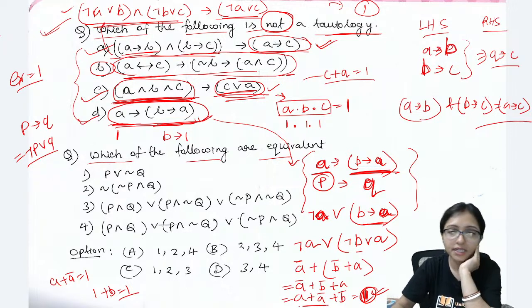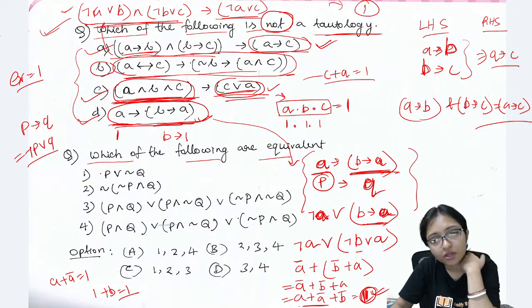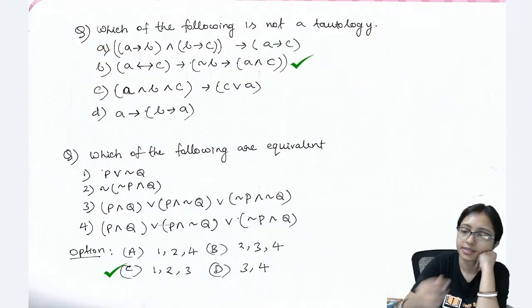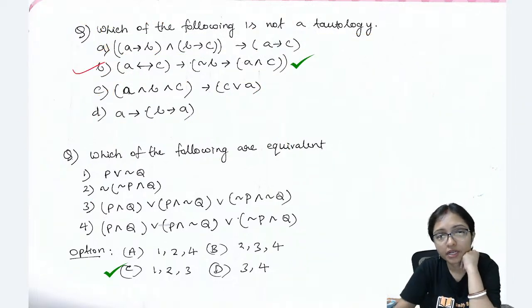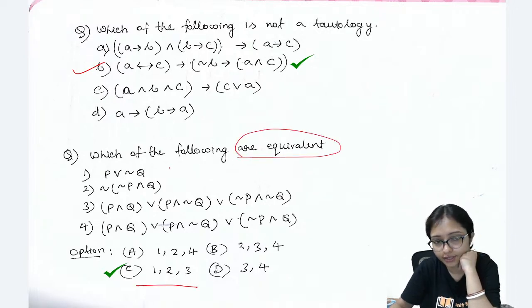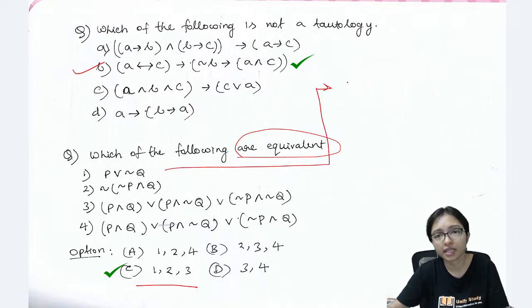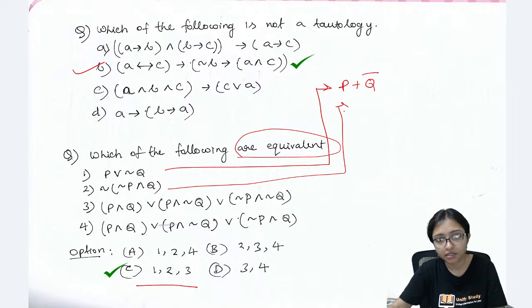Okay, now everyone is telling the answer. Yes, C. So exactly here, whenever you are doing it, which option is correct? Yes. So you can see that definitely this will be the correct answer and this will be the correct answer. Which are equivalent? One is actually P plus Q bar. The other, I can write, is P bar dot Q and then whole bar.